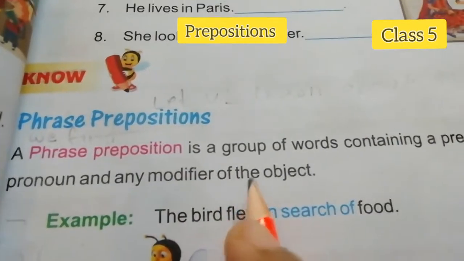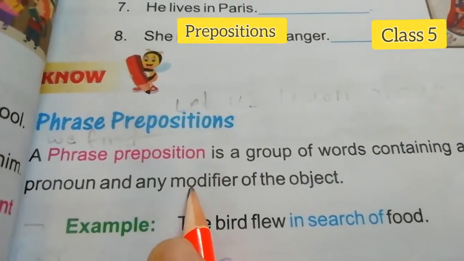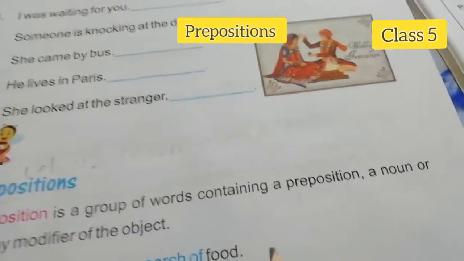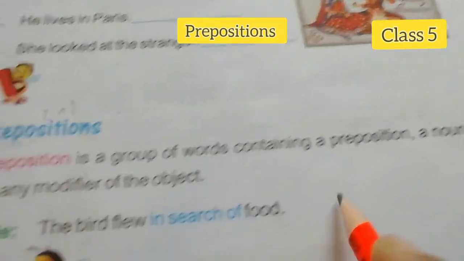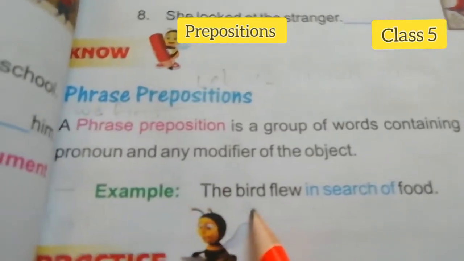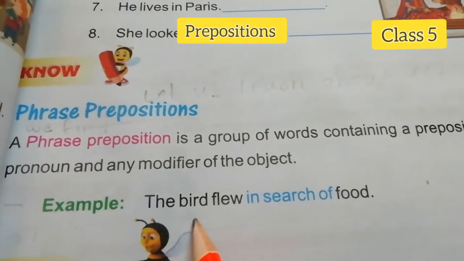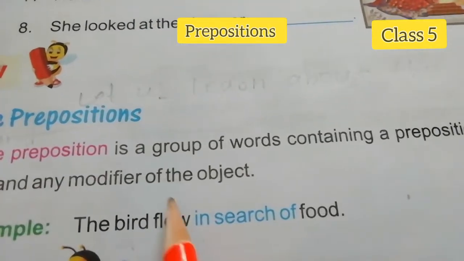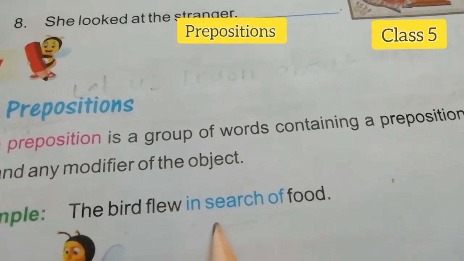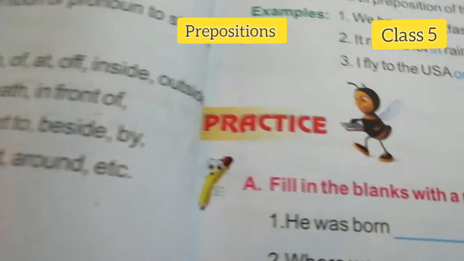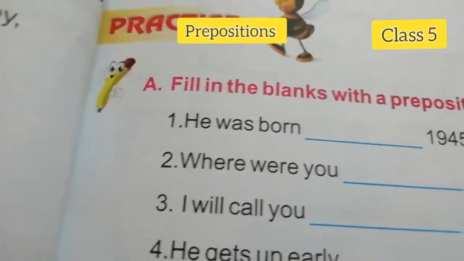It contains a preposition, a noun, then what? A pronoun will be there, he, she, like that, and it will modify the object. That is phrase prepositions.